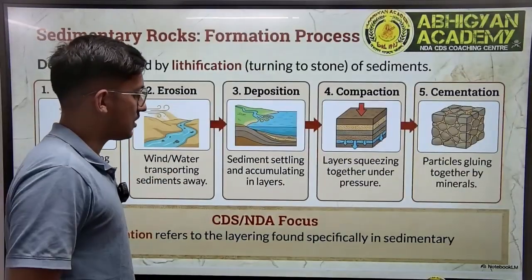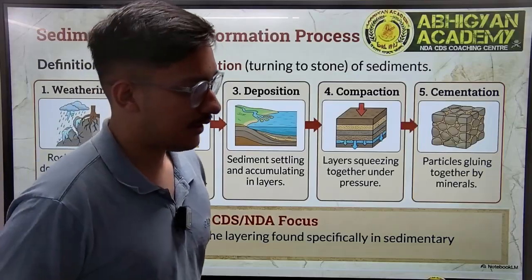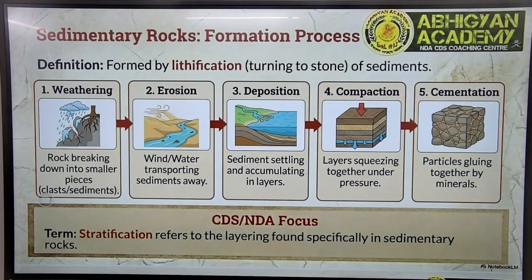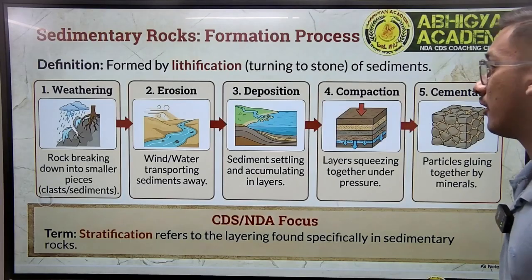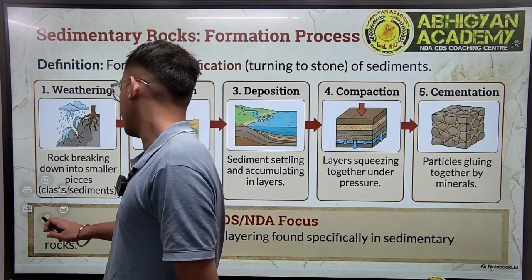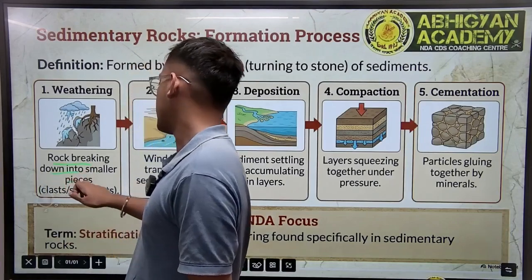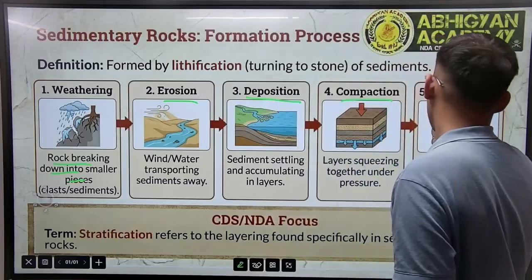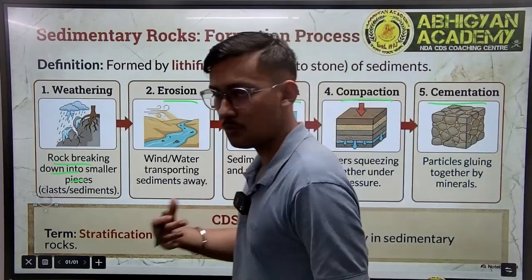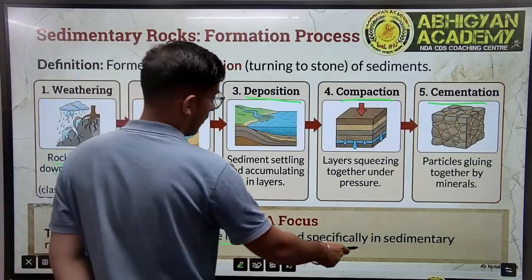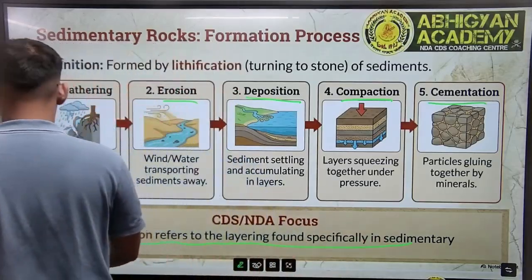Now we come on to the process of sedimentary rock. So as we learned, igneous rock is formed due to molten magma and lava. So sedimentary rock is formed either through weathering. So what is weathering? Rock breaking down into smaller pieces. It's through erosion, through deposition, compaction, or cementation. So these are the ways through which sedimentary rocks are formed. Stratification refers to the layering found specifically in sedimentary rocks.